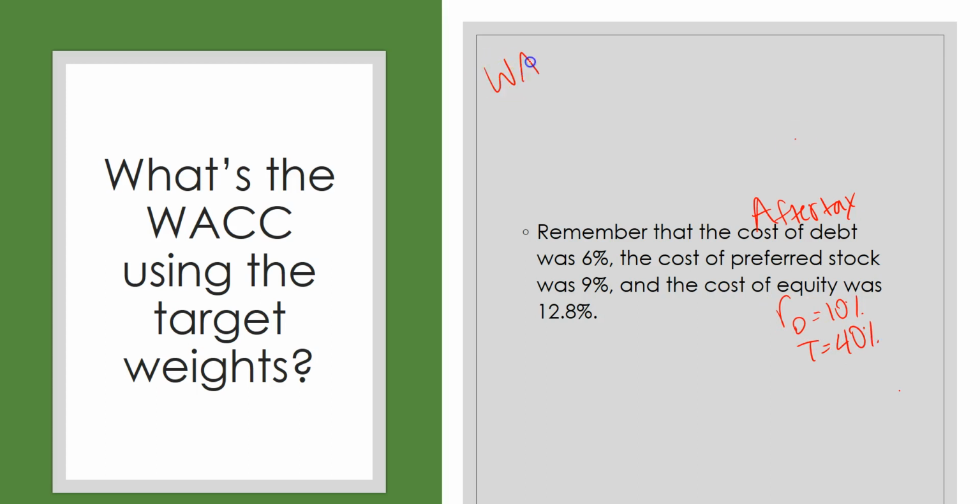So using the weighted average cost of capital, that says that the cost of debt times the weight in debt times 1 minus the tax rate plus the weight in preferred stock times the cost of preferred stock plus the weight in common stock times the cost of common stock equity is the overall weighted average cost of capital. So if instead you chose to use the after-tax cost of debt, you just would eliminate this 1 minus the tax rate.